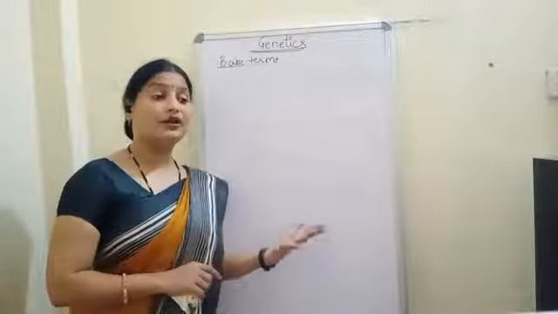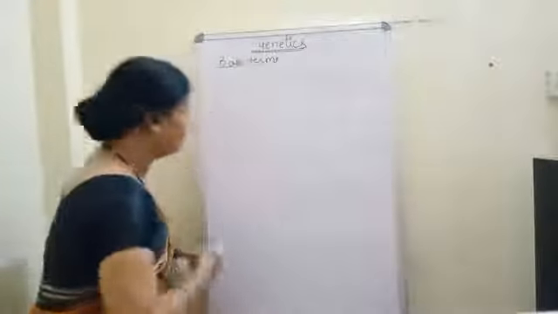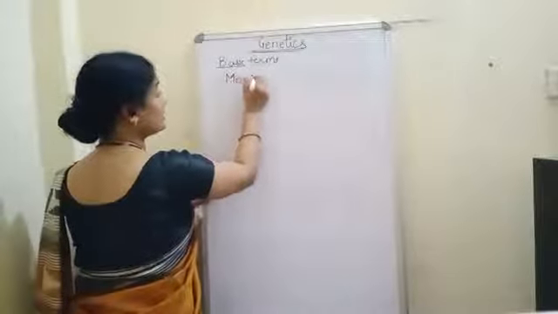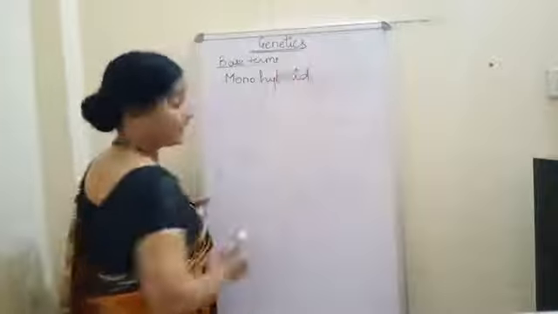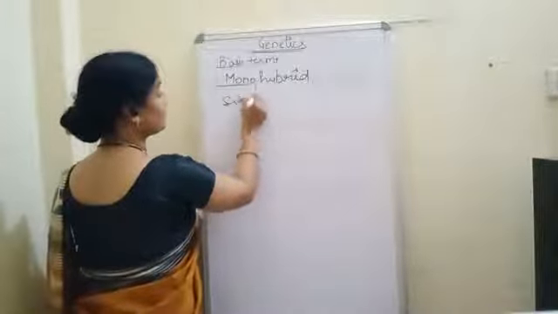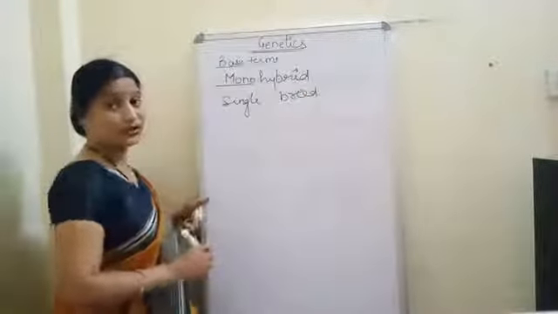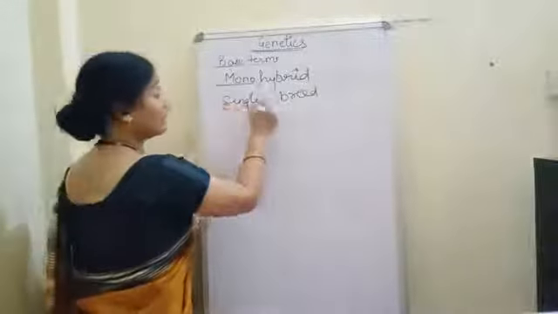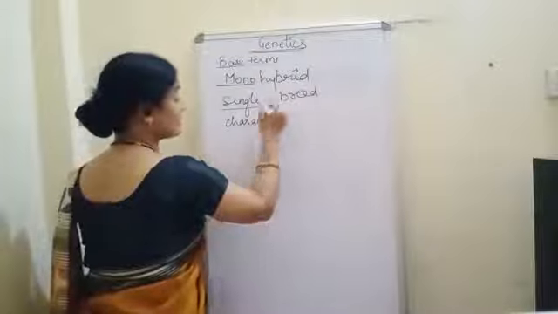Now see, what is the meaning of monohybrid? I have already taught you these things. The meaning of monohybrid is single breed. Now what is the single breed? Single breed of characters.